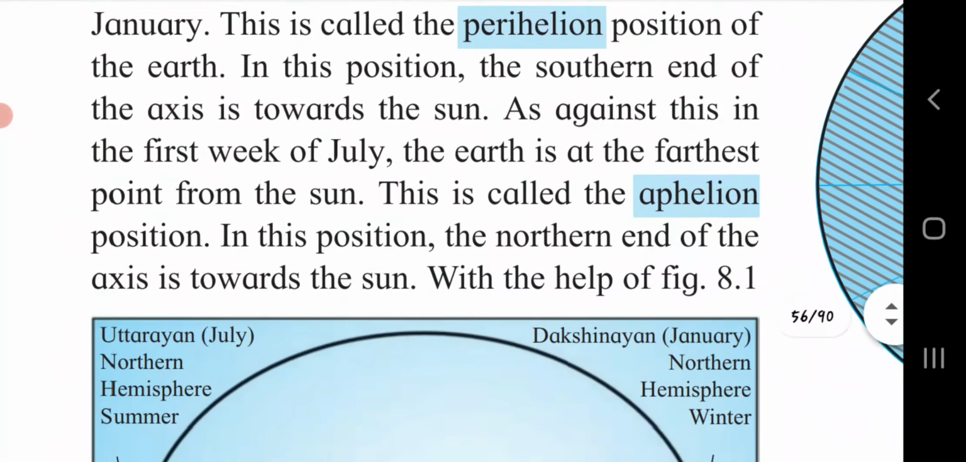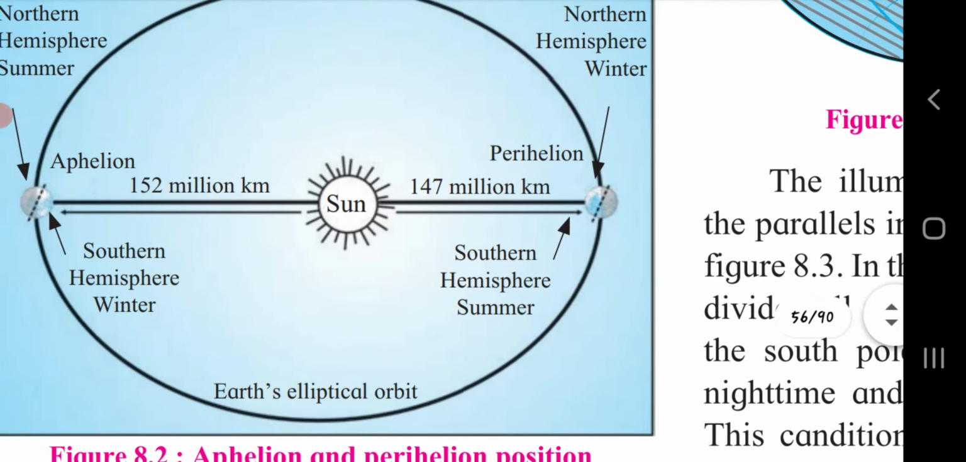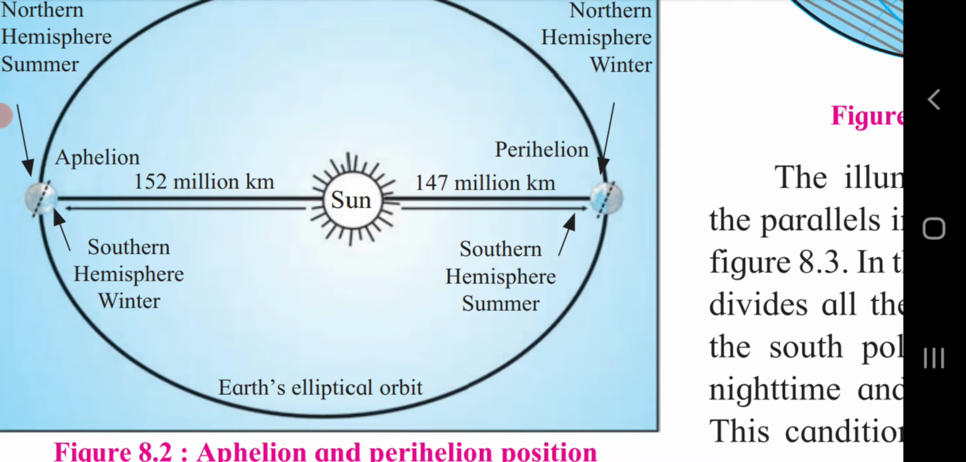Here they have given one diagram, from which we can come to know the perihelion and aphelion position. See the difference they have given: 147 million kilometers is the distance between sun and earth during perihelion position, and during aphelion position the distance between sun and earth is 152 million kilometers. Here they have given southern hemisphere winter and southern hemisphere summer. Uttarayan, northern hemisphere summer, Dakshinayan, northern hemisphere winter. As in the first content we had seen Dakshinayan and Uttarayan, the same concept they have given here. The elliptical orbit of the earth is shown.